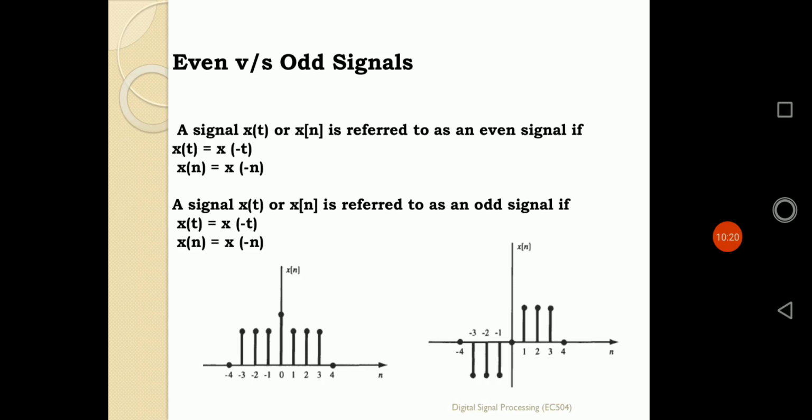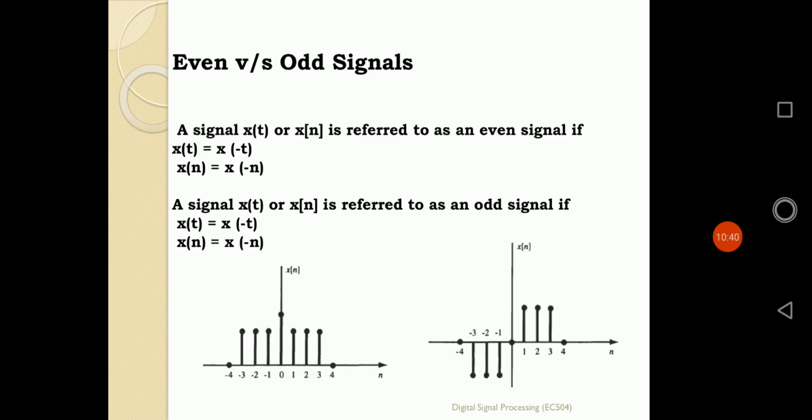A signal is even as well as signal is odd. A signal of x(t) or x(n). What is the meaning of x(t)? A continuous time signal. And what is the meaning of x(n)? A discrete time signal. A signal that is continuous in nature as well as discrete in nature, x(t) or x(n), is referred to as an even signal.